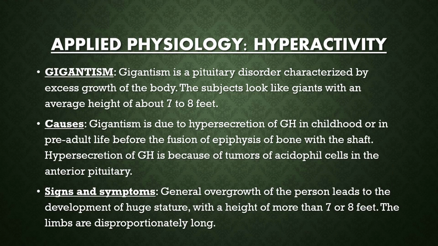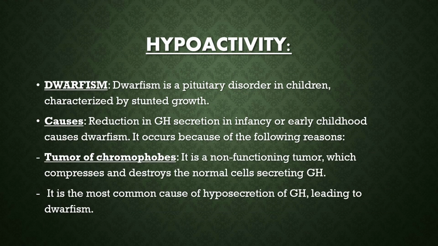Next is the applied physiology. As I said, growth hormone hypersecretion will lead to diseases. So what are the diseases caused due to hyperactivity of growth hormone?